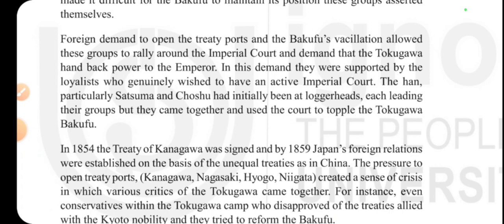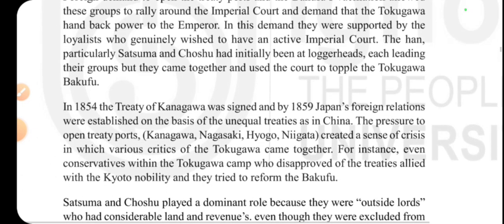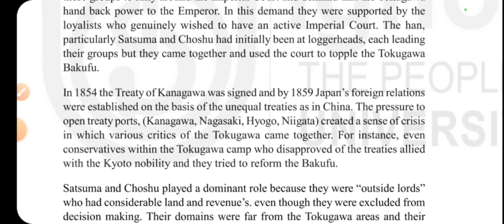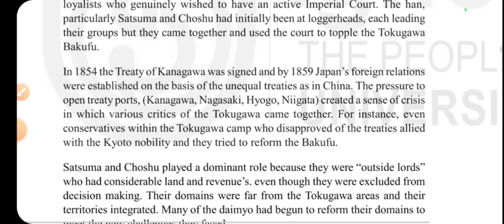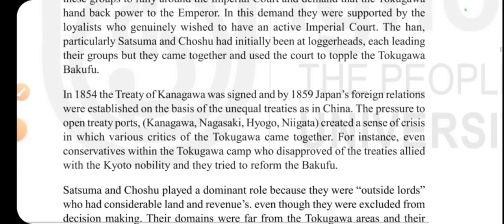The Han, particularly Satsuma and Choshu, had initially been at loggerheads, each leading their groups, but they came together and used the court to topple the Tokugawa Bakufu. As I told you, the Tokugawa Bakufu-Han system was the system that was prior to the Meiji Restoration.